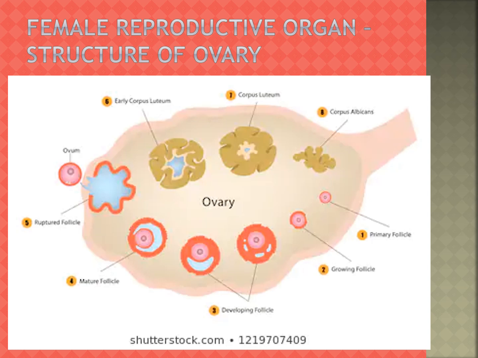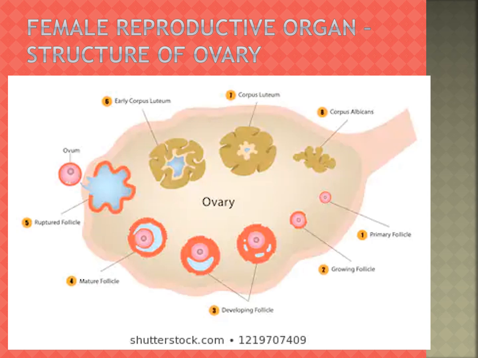So the female reproductive system, that is the ovary. Ovaries are located on either side of the lower abdomen, composed of two almond-shaped bodies, each lying near the lateral end of the fallopian tube. The fallopian tube picture is not given here; only the ovary picture is given.